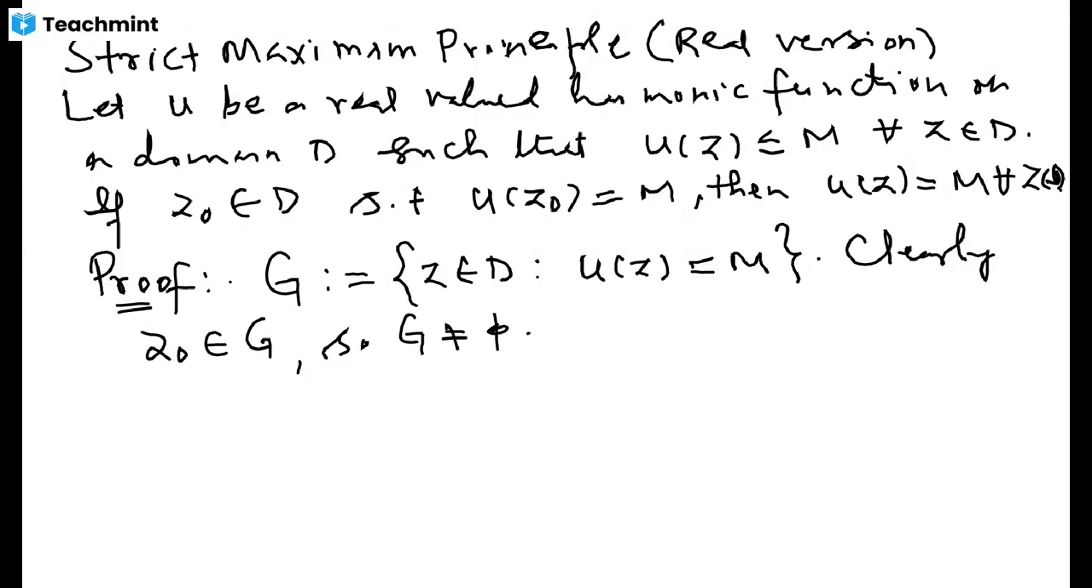Our idea is to establish that this G is a closed as well as an open set, so that it becomes an open subset of a connected set D. And this connectedness argument will imply that G is either empty or it is the whole of the domain D. But since it is non-empty, it will be the whole of domain D. And if it is the whole of domain D, that will imply that u(z) is equal to m for each z in domain D. That's what we have to prove.